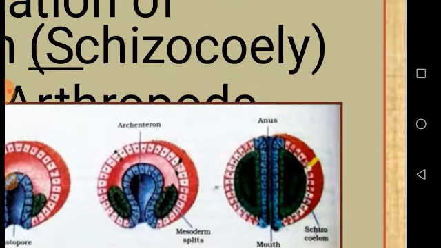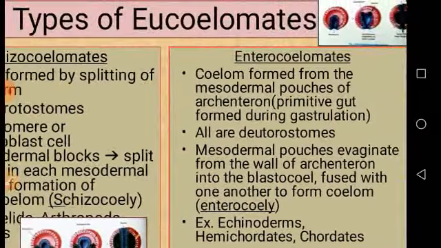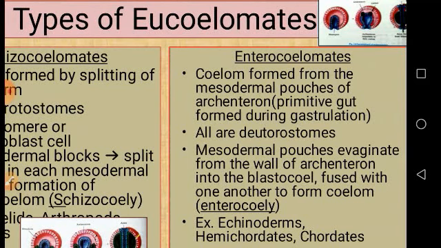Now coming to the next one, enterocoelomates. The process of enterocoelom formation in enterocoelomates is called enterocele. So how are these enterocoelomates formed? Animals in which the body cavity is formed from the mesodermal pouches of the Archenteron. Here this enterocoelom is formed from the mesodermal pouches of Archenteron. That's why these are called enterocoelomates, because it develops from the enteron or Archenteron.